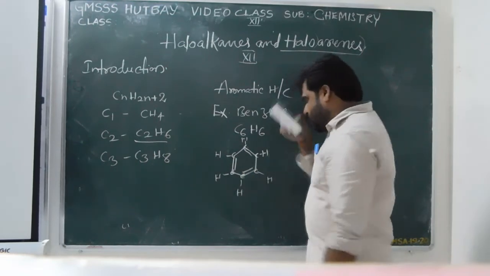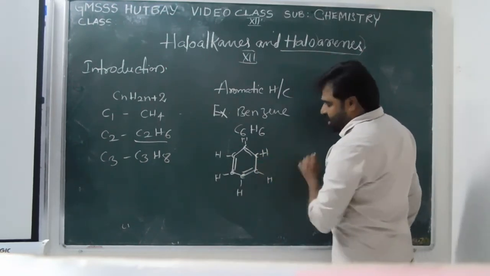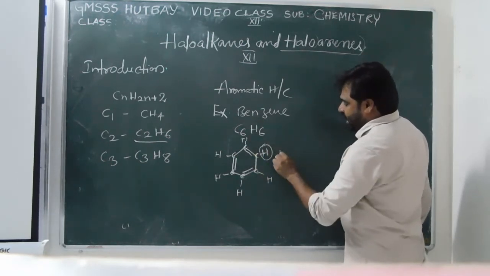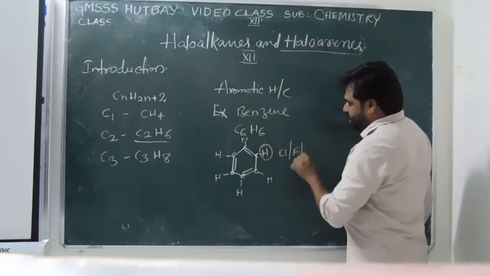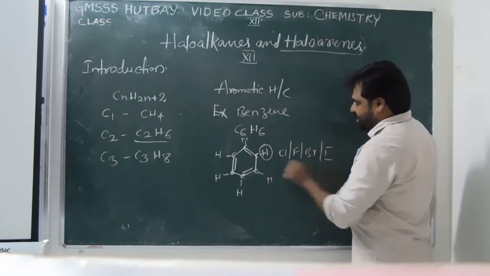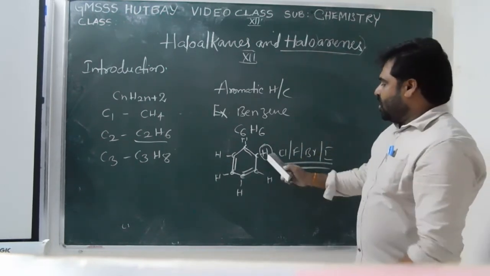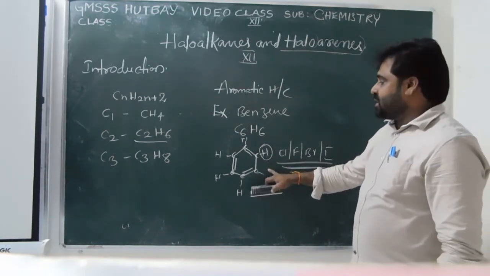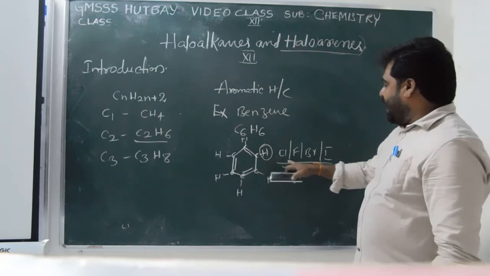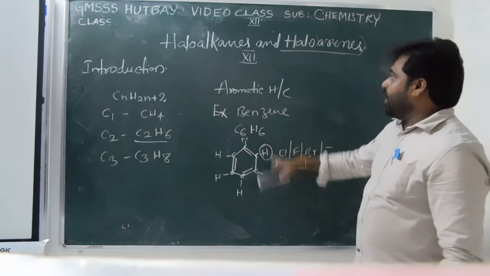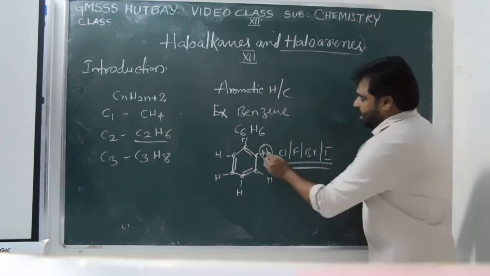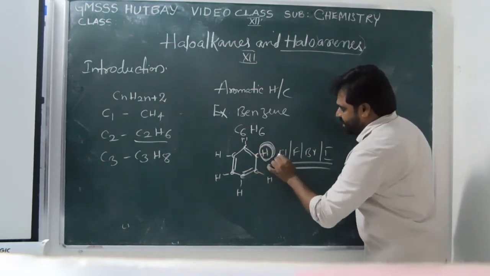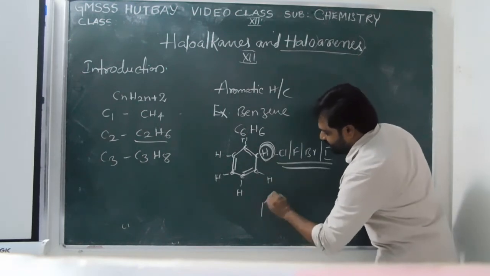In this formula also, if one or more hydrogen atoms are replaced by halogen atoms like chlorine, fluorine, bromine, iodine, a haloarene is formed. If a hydrogen is removed and chlorine is added in its place, the formula is formed like this.